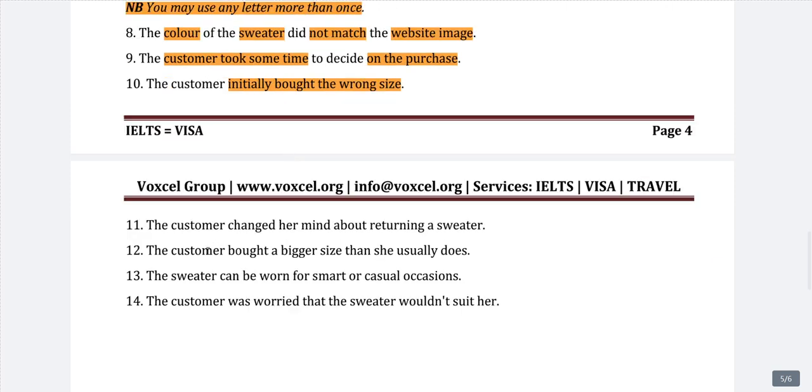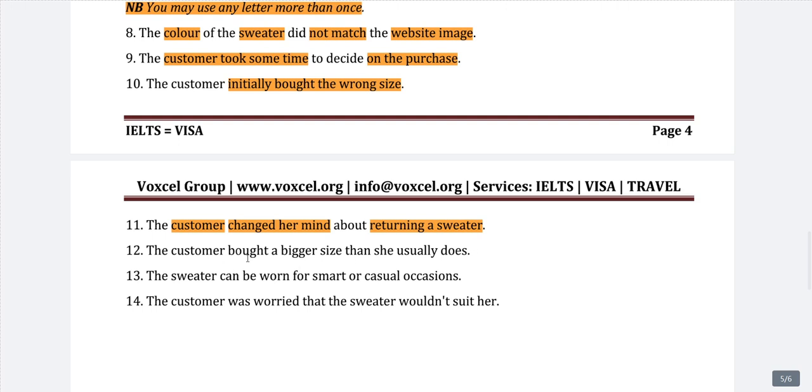Eleventh, the customer changed her mind about returning a sweater. So whoever the customer is, she changed her mind about returning a sweater. Initially she may be thinking I should return this sweater, I do not need it, but after wearing it or for some particular reason, she decided against returning it.